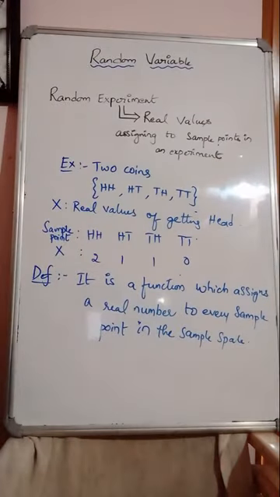You understand? This is the definition of random variable.